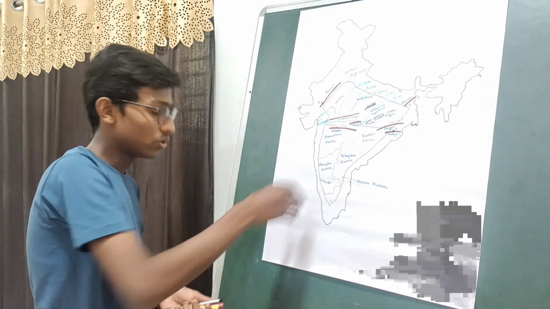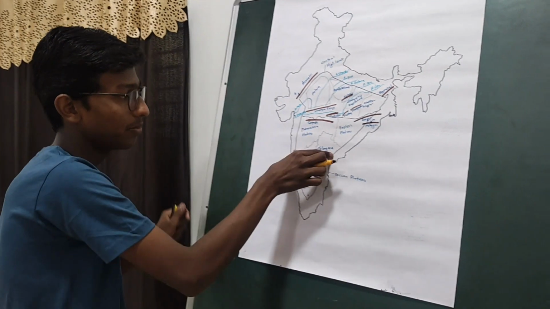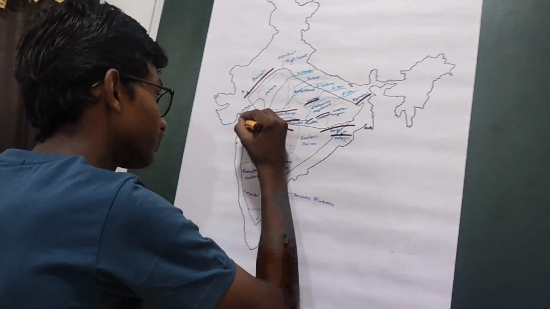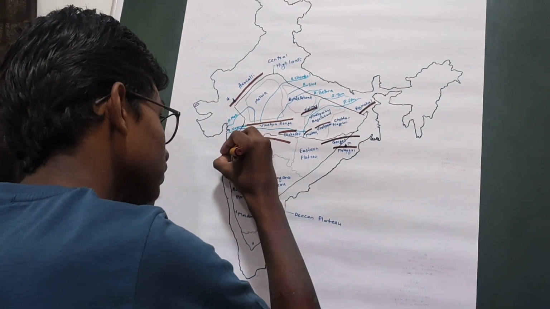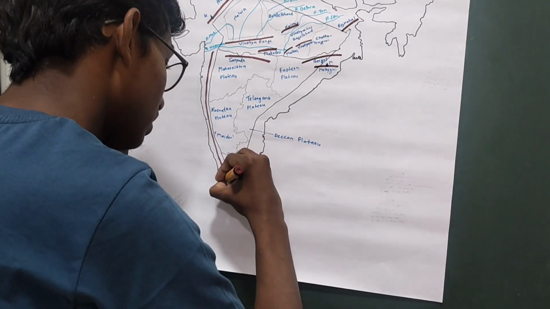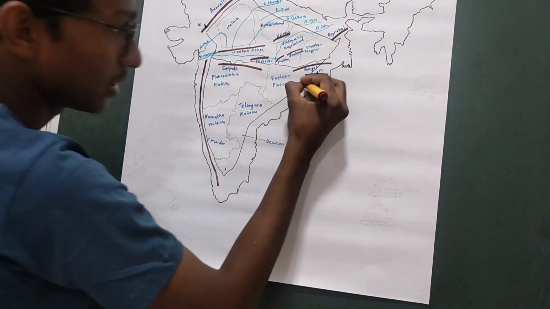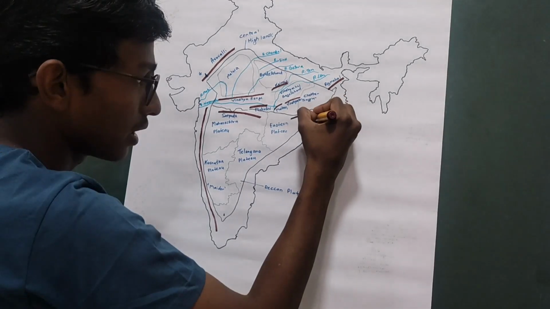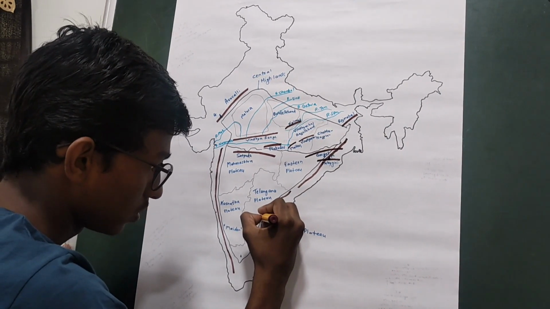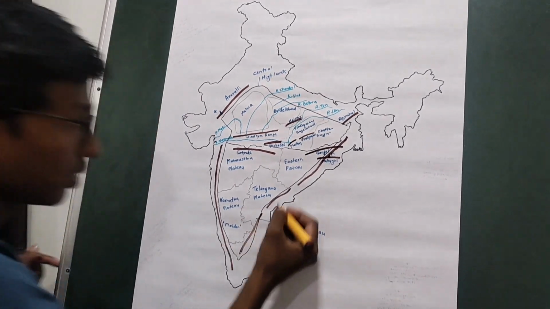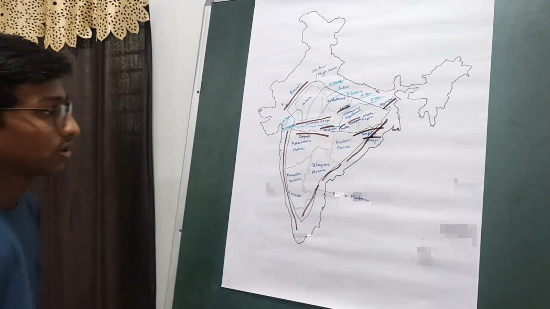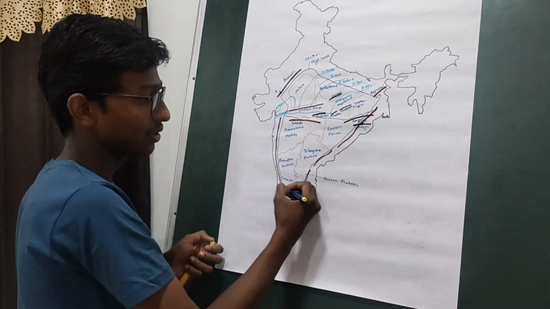But if we look carefully, we can see that the Deccan Plateau, on its western and eastern border, has the Western and the Eastern Ghats. The Western Ghats extend in Maharashtra, Karnataka, and Kerala. These are the Western Ghats, and we also have the Eastern Ghats here. From this we can know that the Western Ghats are continuous, but the Eastern Ghats are not continuous.